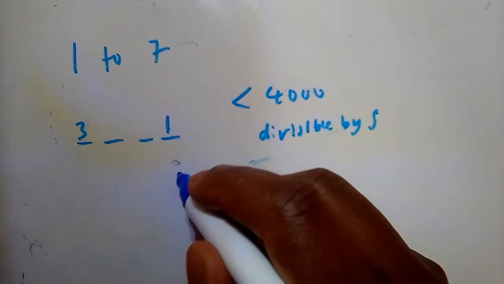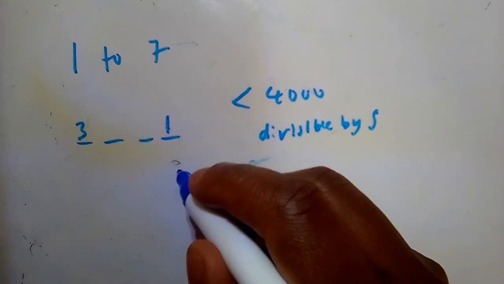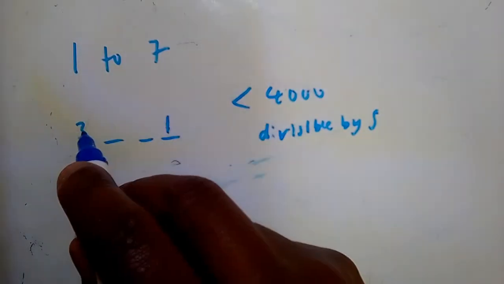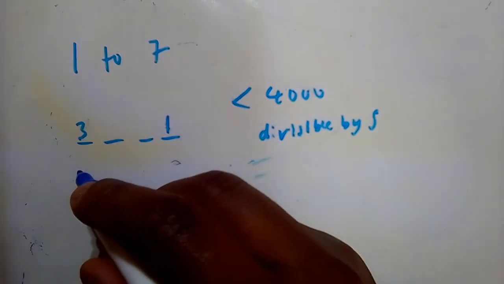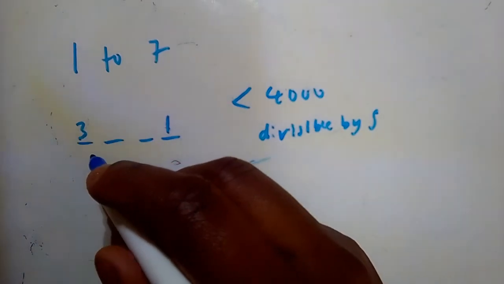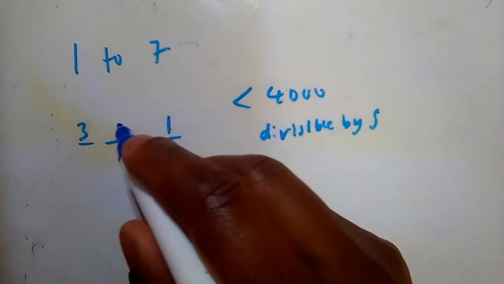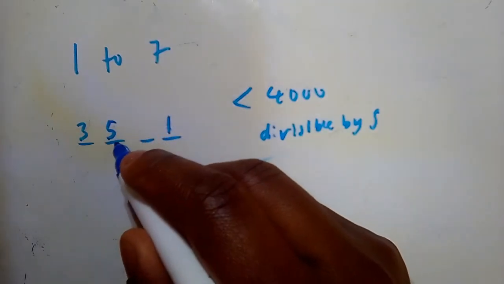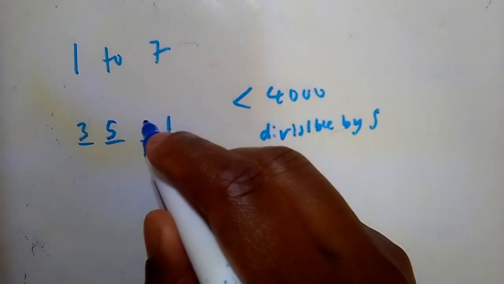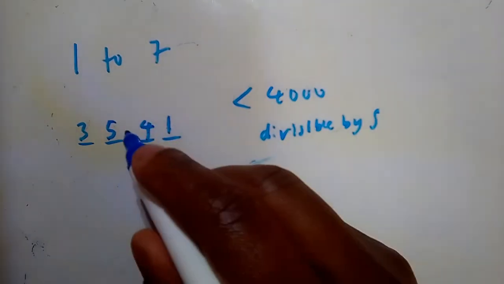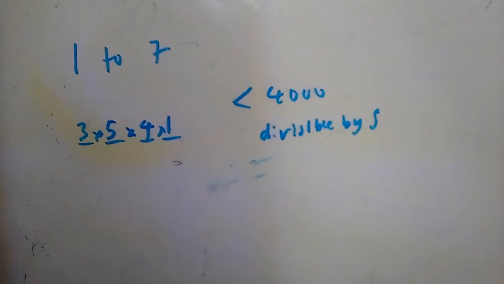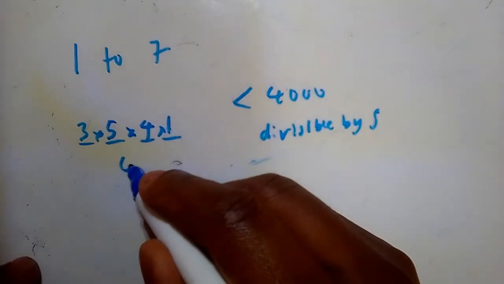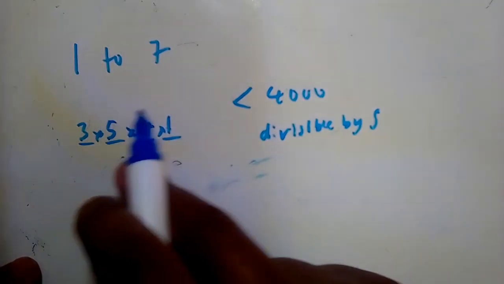So now, since the numbers are not allowed to be repeated, we had 7 numbers before, but 1 has been used here, 1 has been used here, right? Here we've got 3 choices, but not all 3 will be used. Only 1 will be used. So therefore here we're going to be left with 5 to choose from. And then since 1 is used here, here we're going to be left with 4 to choose from. So now we're going to have 3 times 5 times 4, which is eventually 60.